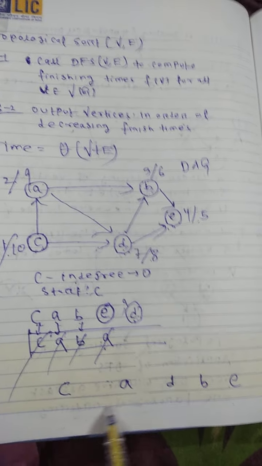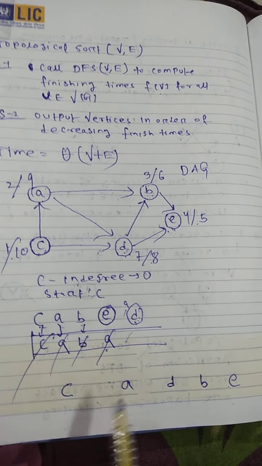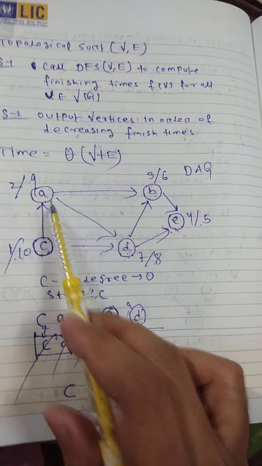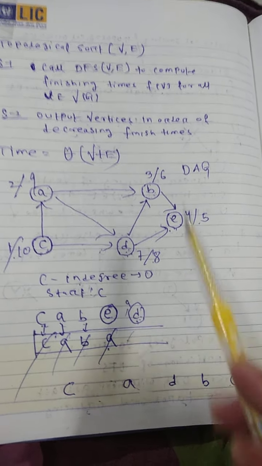So I am arranging them as C, then A, then D, then B, then E.